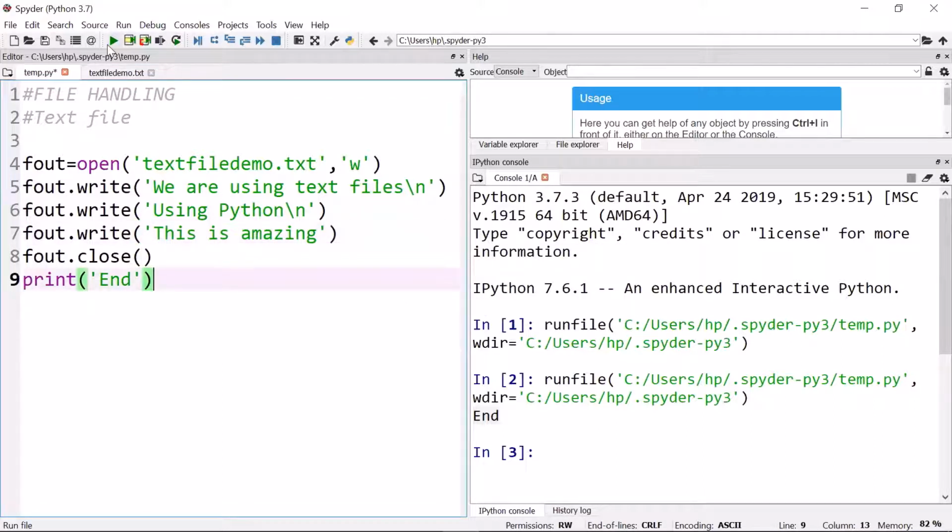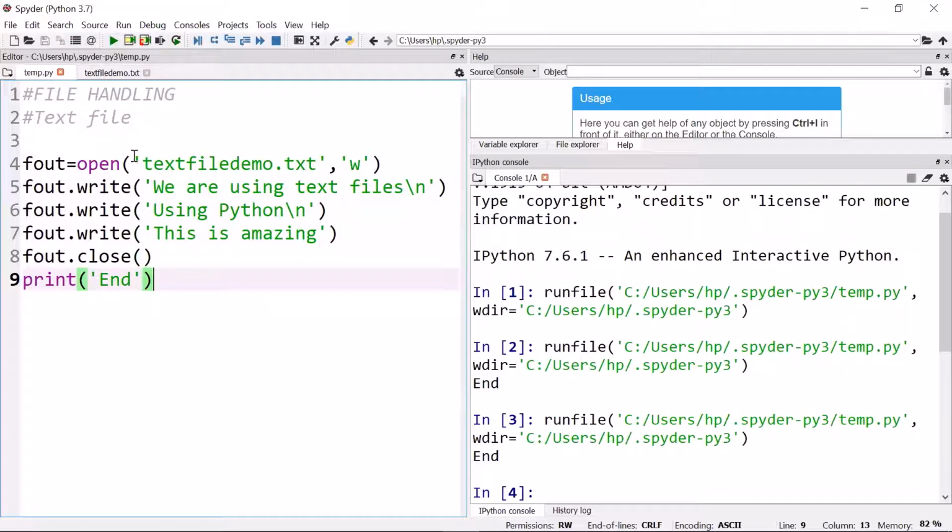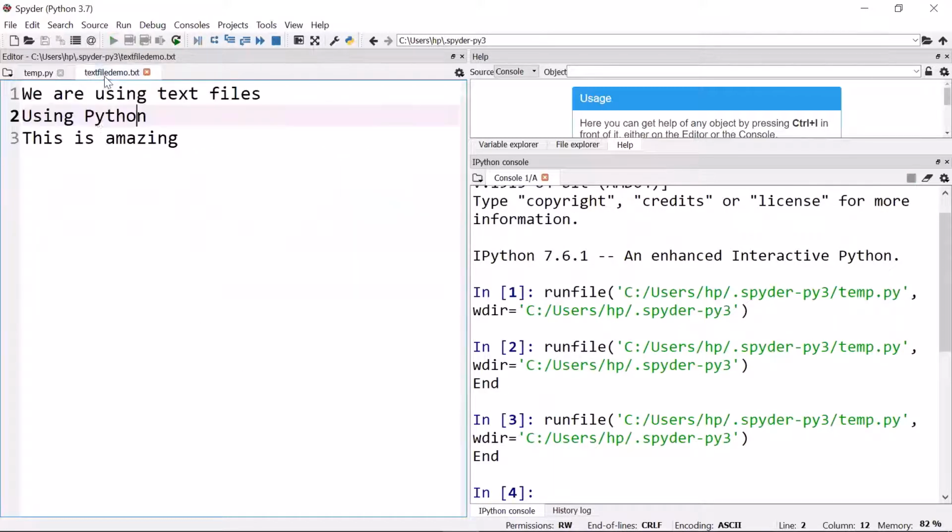Fine. Now let me run this program once again. Program is perfect. Let's see the file, what the contents. Please have a look. We are using text files, using Python. This is amazing, right?